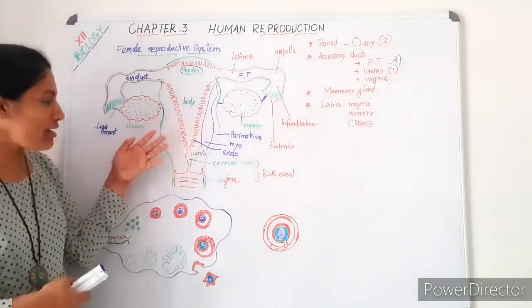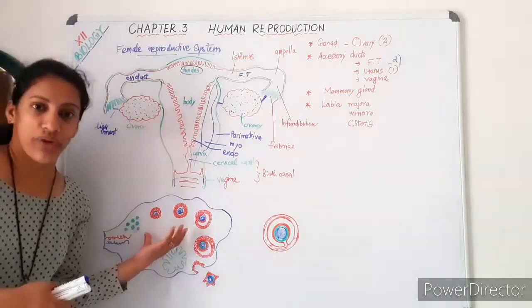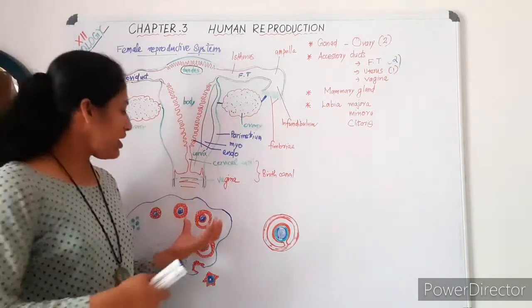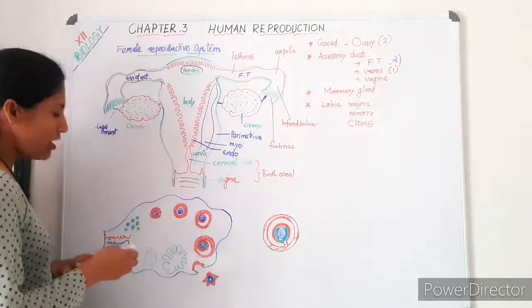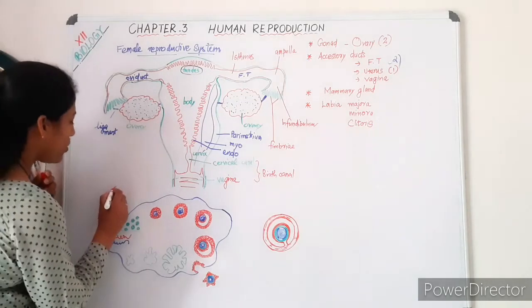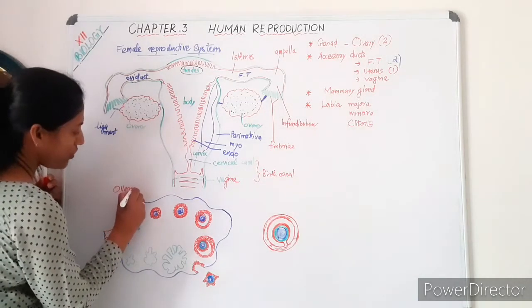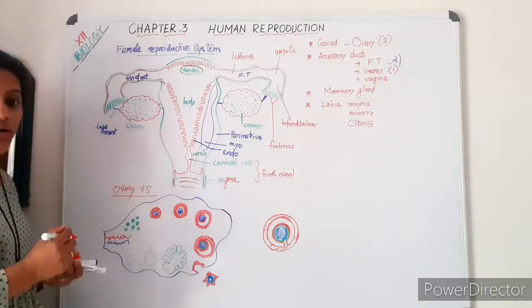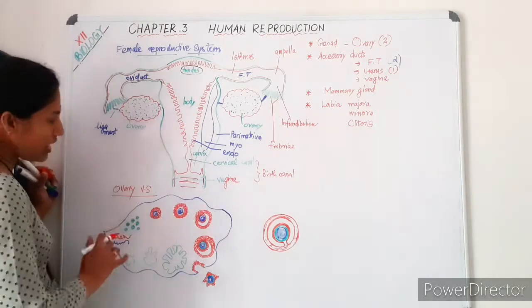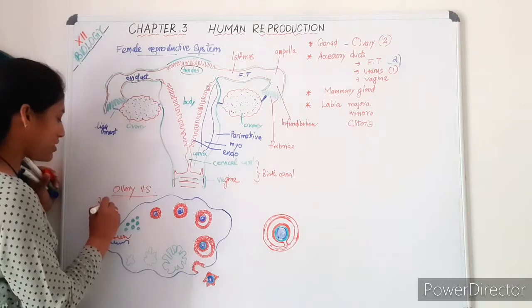If these portions are clear, we can move to the detailed structure of an ovary. About the shape of the ovary: it is oval in shape. This is the vertical section of the ovary. It has a length of 2 to 4 centimeters.